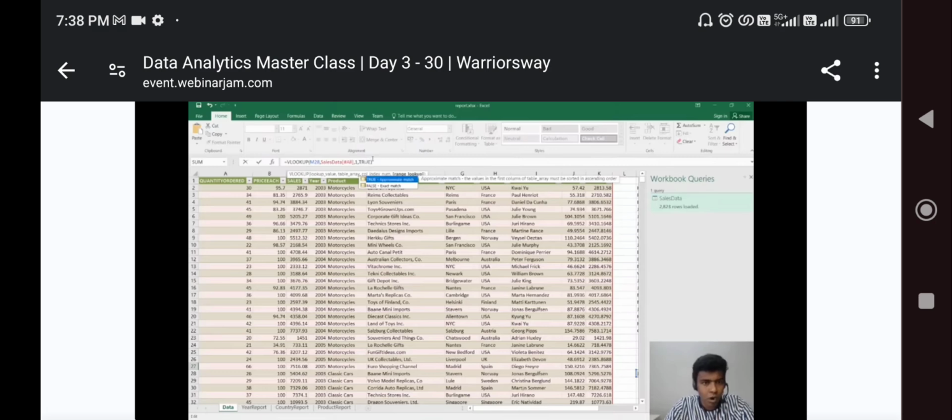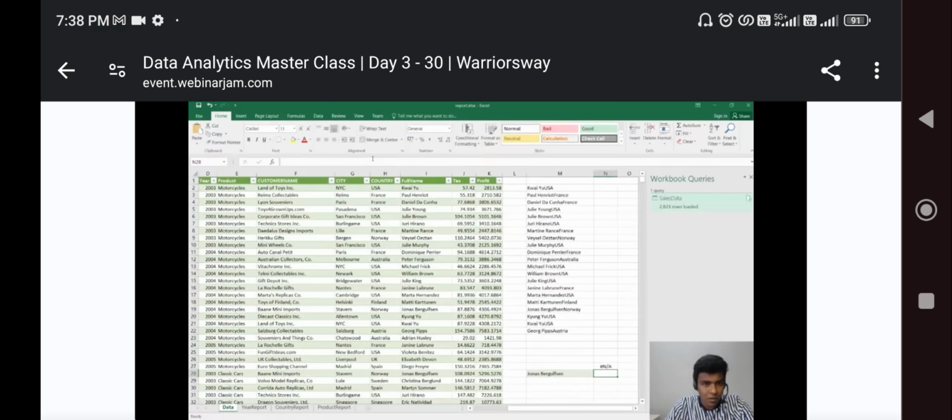Okay, I can put true or false. It is not having that value, so I'll check with a different one, M28.